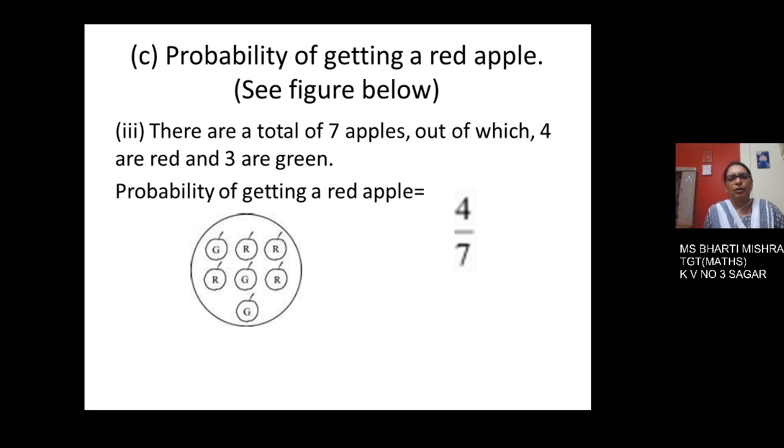Now the probability of getting a red apple, see the figure. You've got a circle and here in this set there are red apples and green apples. If you see the figure, you have got 4 red apples and 3 green apples. So total there are 7 apples in the figure. So the probability of getting a red apple is 4 out of 7. Children, I think you are understanding the method of calculating the probability of a given event.